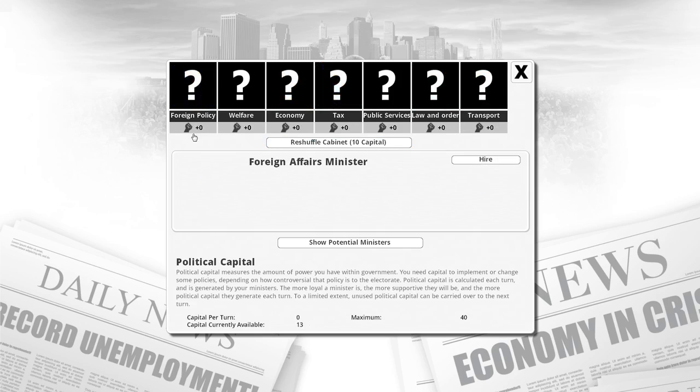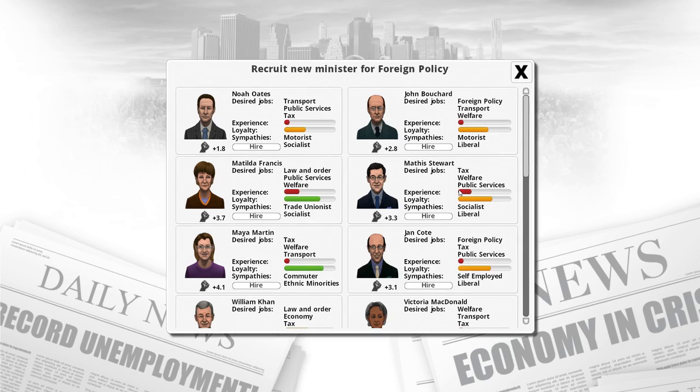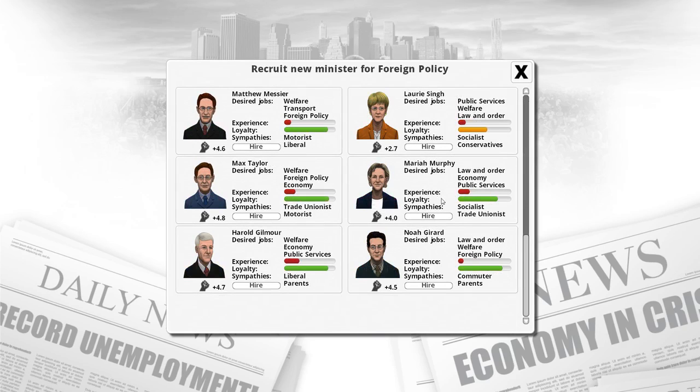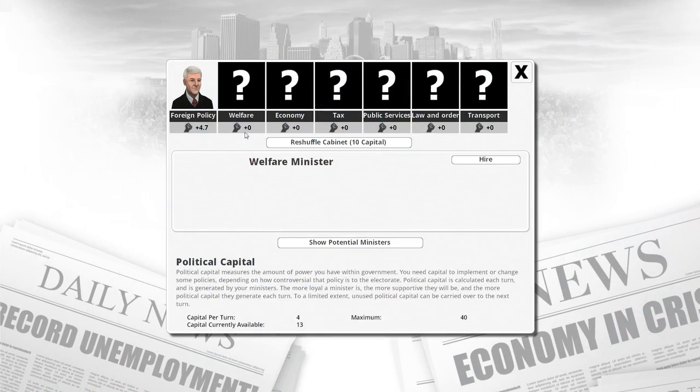Reshuffle the cabinet. We're just going to start from scratch. Alright, yeah. Liberal and Terrence, that's good. Yeah, alright. That dude. Okay, yeah, by reshuffling the cabinet, I got rid of everybody.